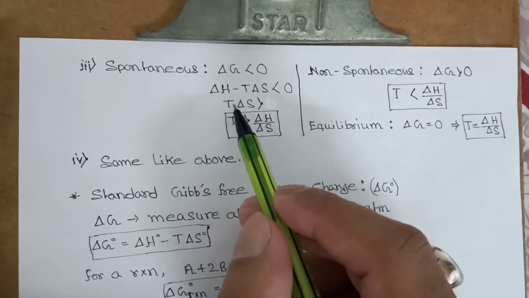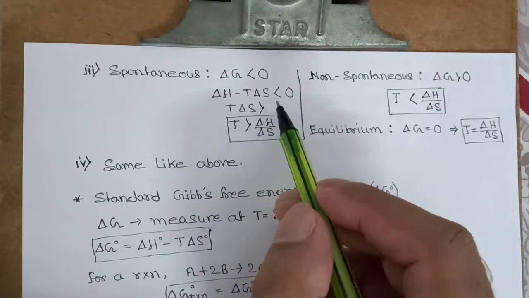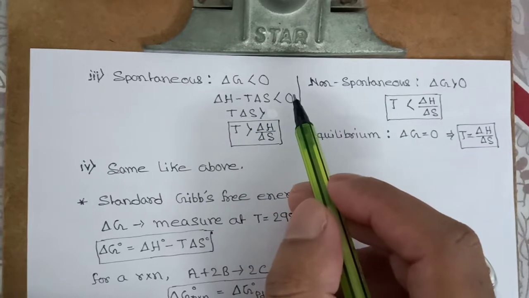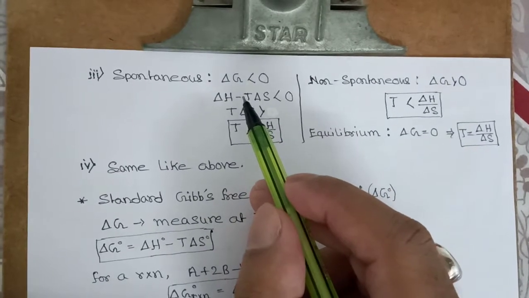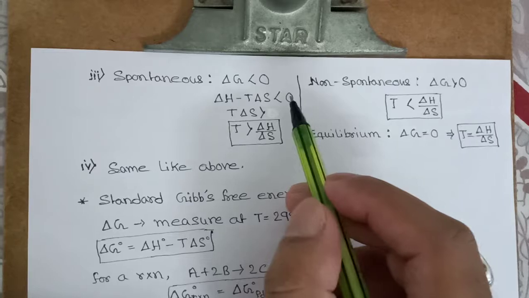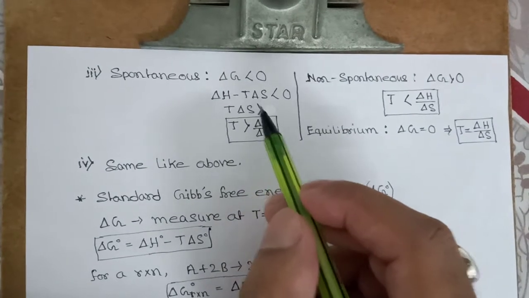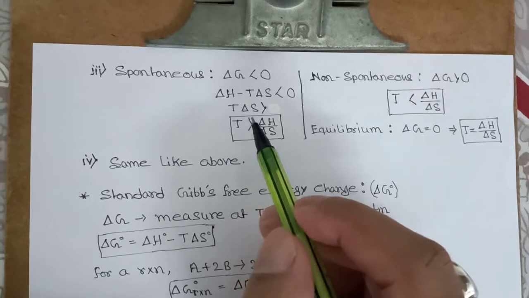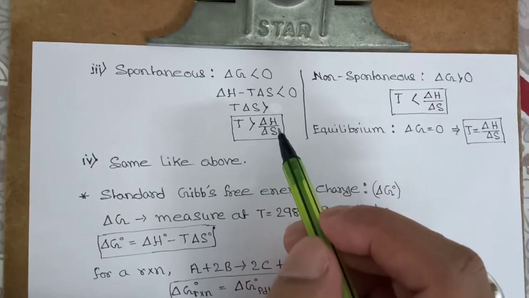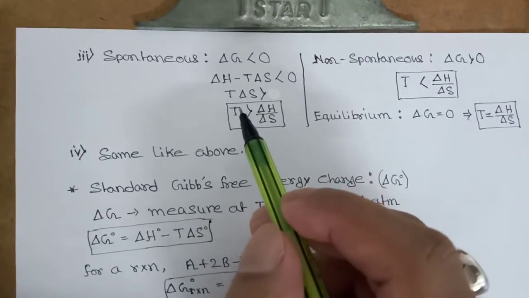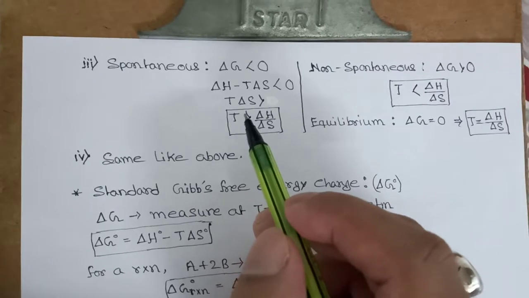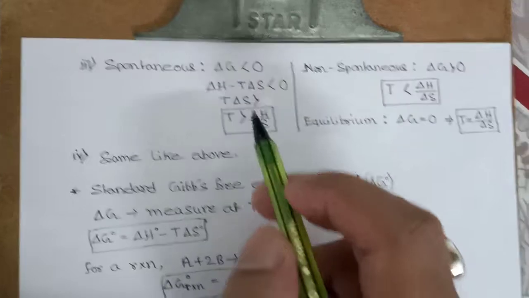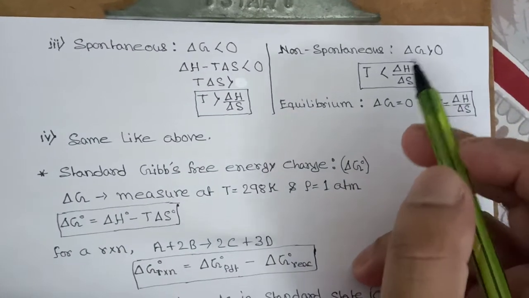So we can write T del S is greater than del H, or temperature is greater than del H by del S. So above a particular temperature, the process will be spontaneous. Now see here.